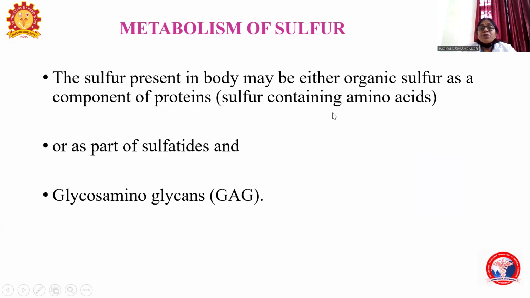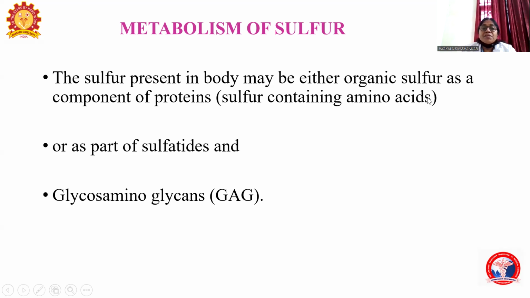And the metabolism of sulfur is very important because it is the sulfur containing amino acid. Finally, how is the sulfur metabolized in the body? The sulfur present in the body may be either organic sulfur or inorganic sulfur.